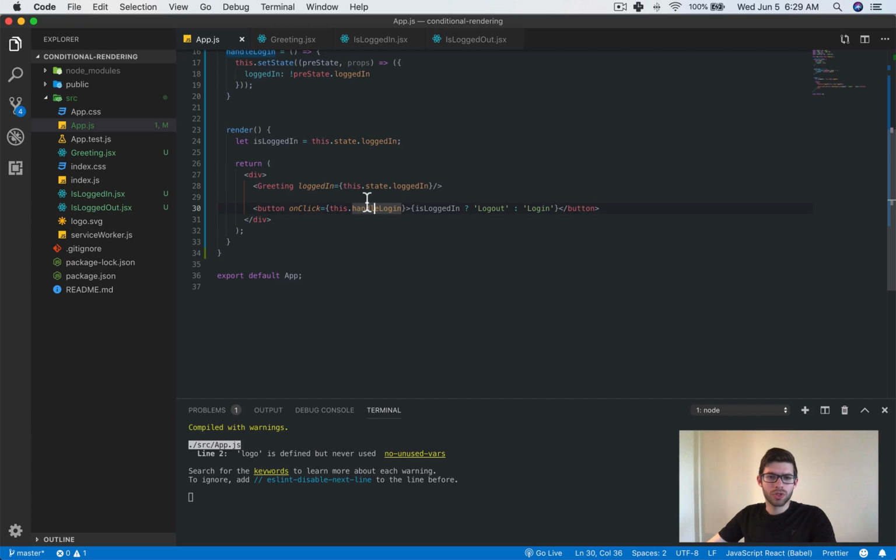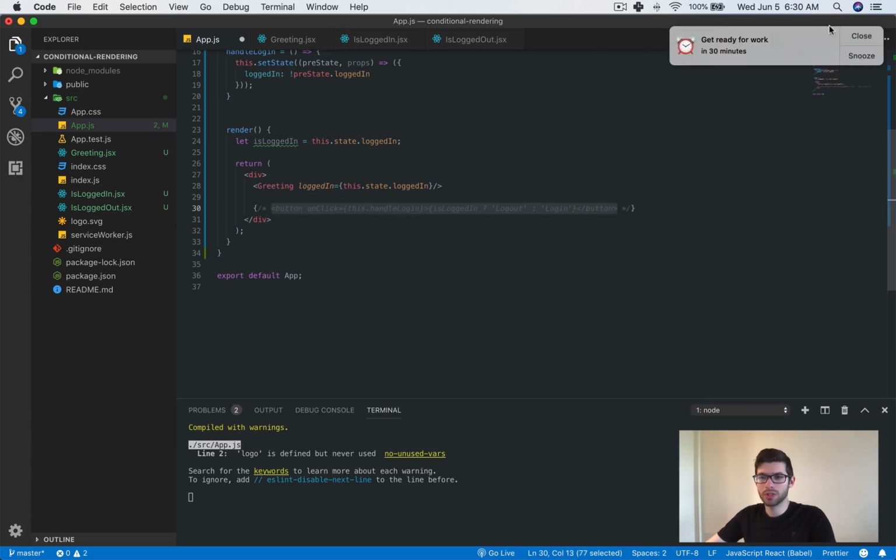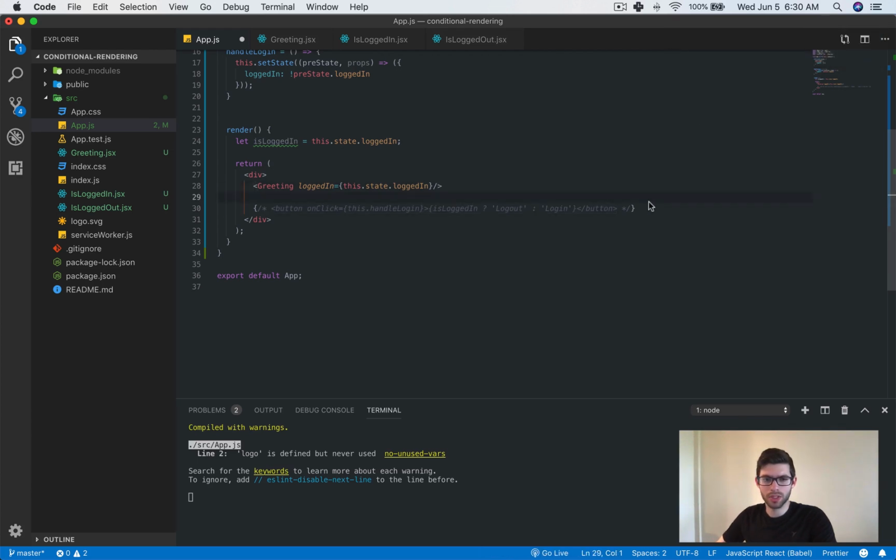I would also show you that you can do this with larger expressions. I'm going to copy this button, but I'm also going to comment it out so I can show you guys this right now. We can do this with larger expressions where we also have this ternary type operator.